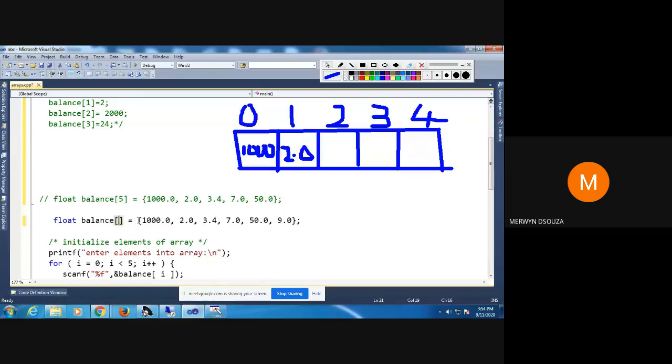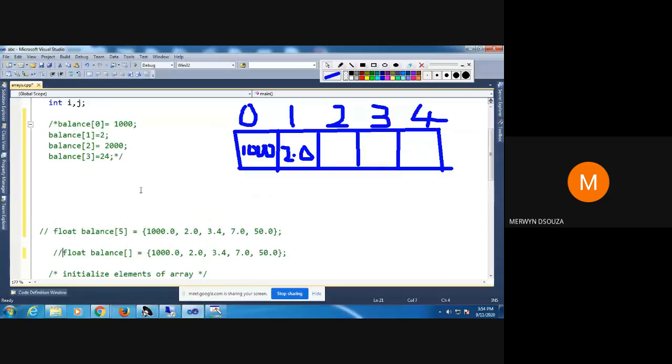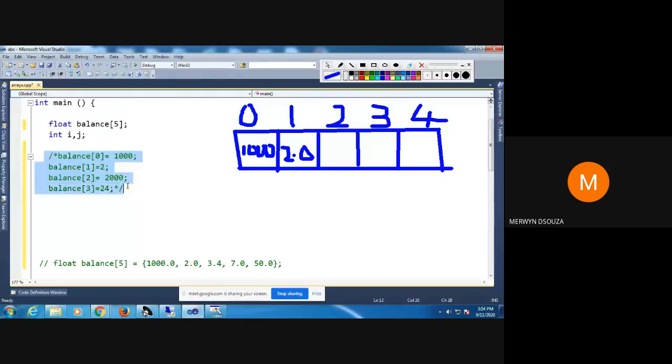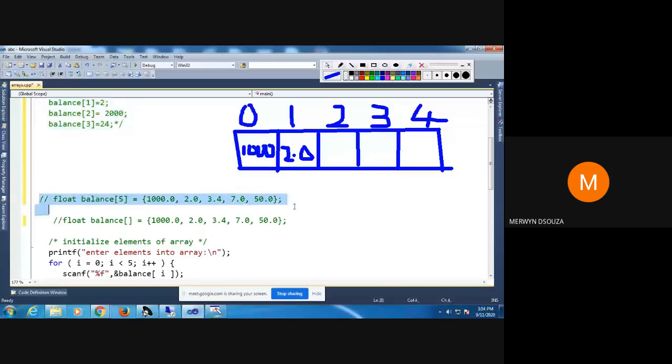The compiler will take care of it depending on how many values you have put. Right now we just keep it to 5. So this is the one way, the second way is where you give the size, and the third way is you don't give the size.